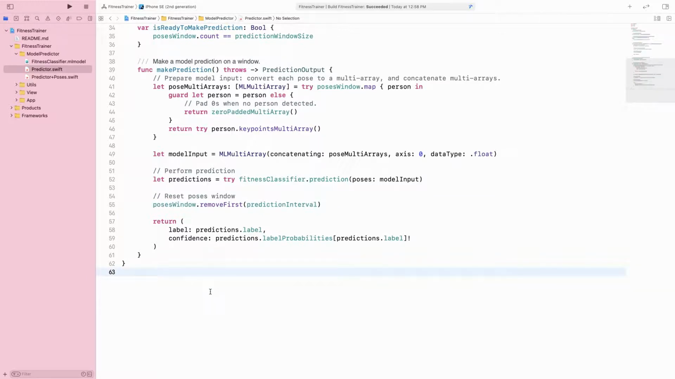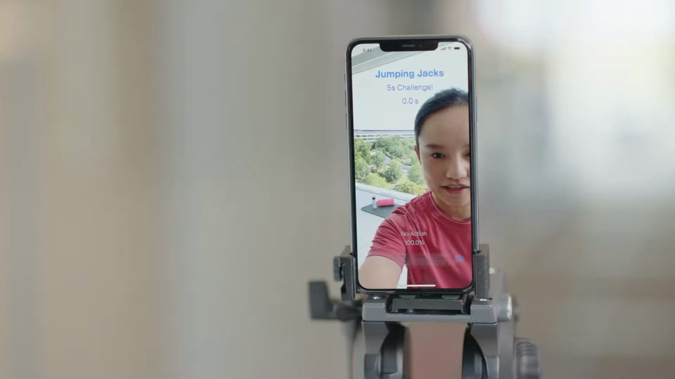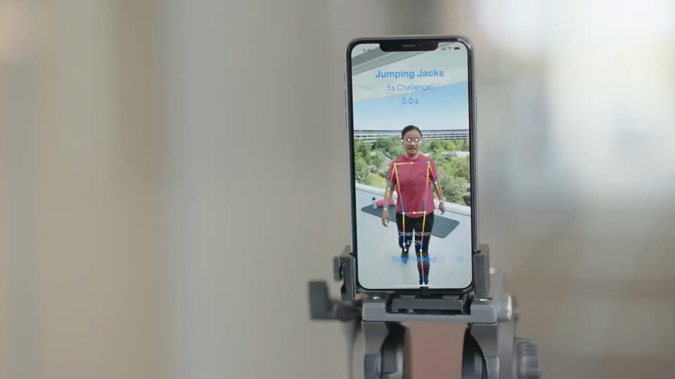And that's everything about making predictions with an action classifier. Now let's try out this app and see how it works in action. I feel some extra energy today and would like to challenge myself to a little workout. Let's open the app and hit the start button to begin a workout.